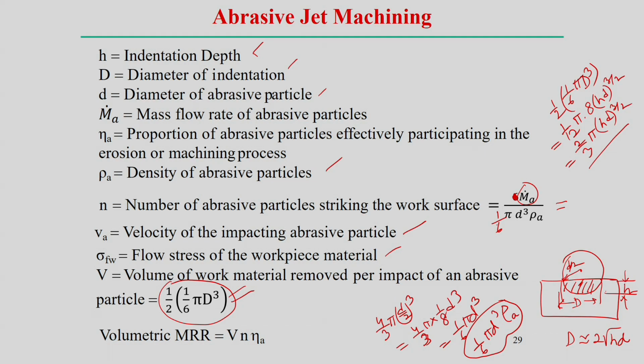This we can estimate. With these parameters we can find out the volumetric material removal rate. V is the volume of work material removed per impact of an abrasive particle, and N is the number of abrasive particles striking the workpiece surface. We multiply by this fraction, which indicates the number of particles actually participating in the machining process. So N into eta a indicates the effective number of particles actually participating during this process.